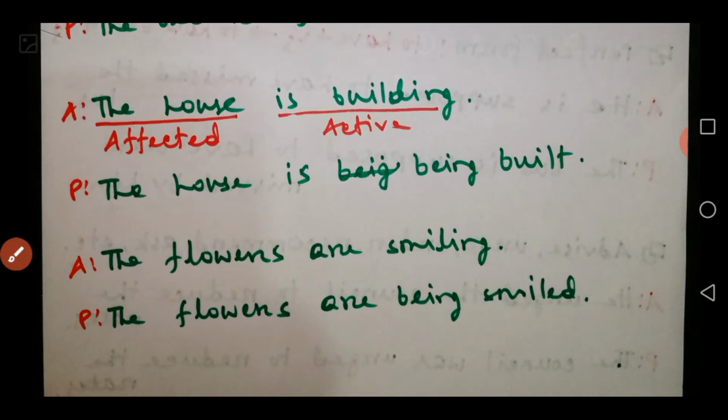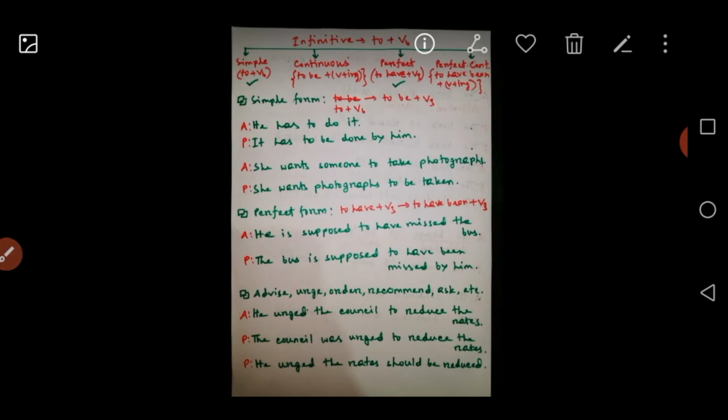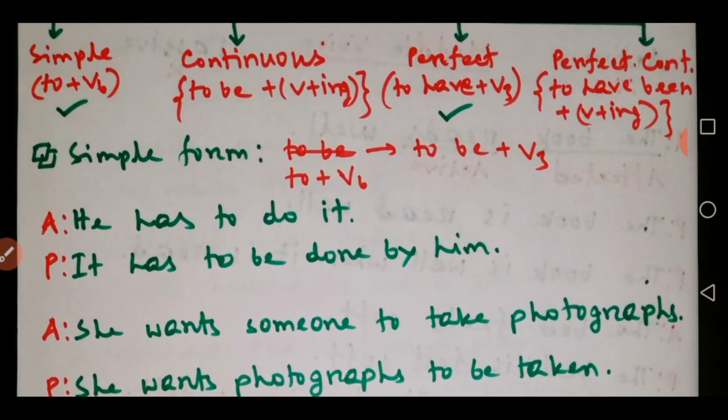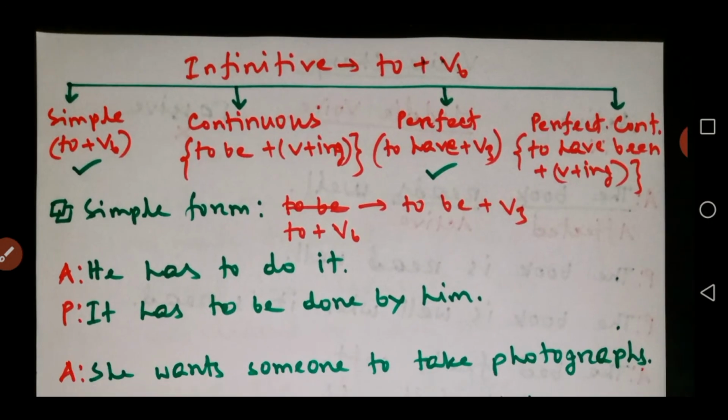Okay, so next we look at infinitive. Infinitive is a non-finite verb, a classification of non-finite verb, which means to plus verb in base form. That means, suppose, to go, to walk, to read, like that. So there are 4 forms of infinitive. Okay, the first one is simple, which is to plus VB, verb in base form.